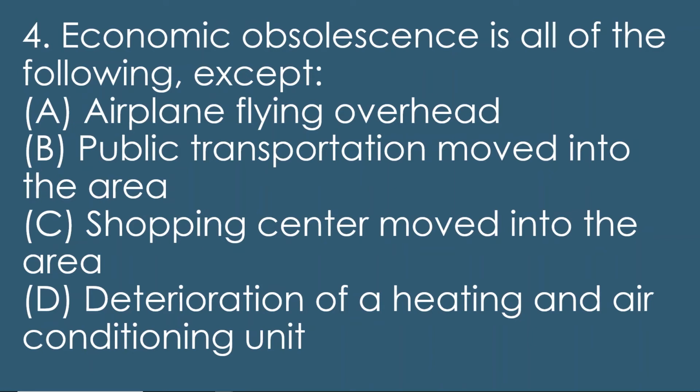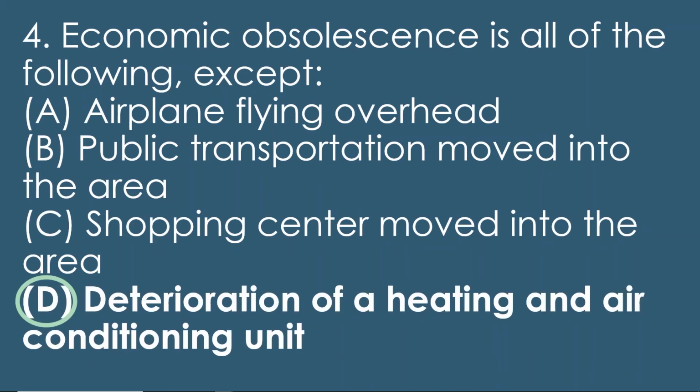So airplane flying overhead, that is economic obsolescence. Public transportation moved into the area, that is economic obsolescence. Well, that's outside of the property lines. And so C, shopping center moved into the area. Yep, that is economic obsolescence. D, deterioration of a heating and air conditioning unit. That is within the property lines of the HVAC. So due to that, that would be the correct answer, as it is not economic obsolescence. It is a depreciation, but of physical deterioration, not economic obsolescence.